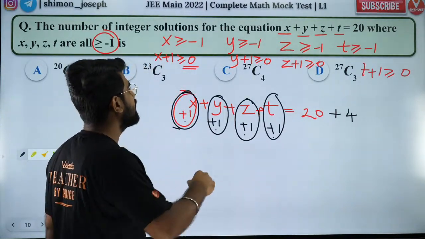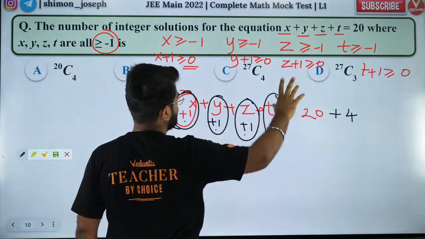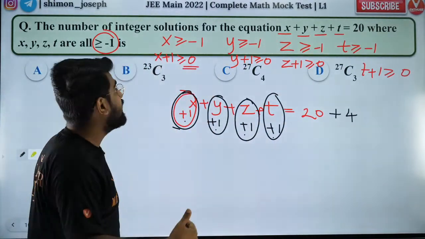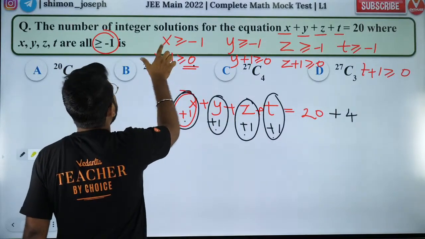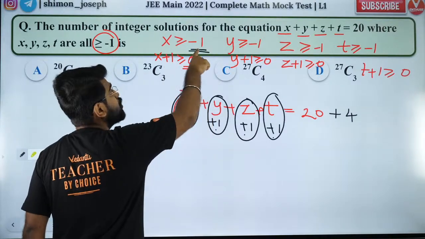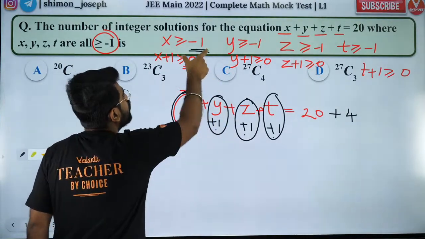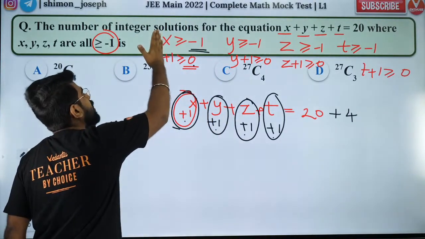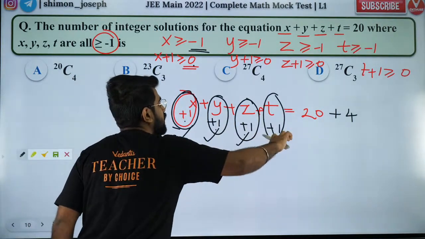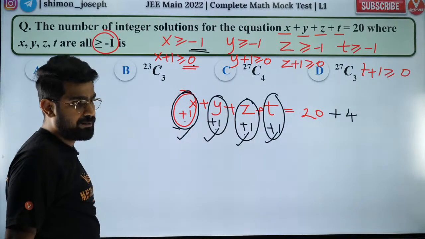But the problem is, it has to be non-negative integers, correct na? So if it has to be non-negative integers, then I need to make it like that. So here x is greater than or equal to -1. So -1 is a negative integer, so I cannot use beggar and coin. So to use beggar and coin, I am adding 1 to x so that it becomes non-negative. So now everything is perfect for beggar and coin application.